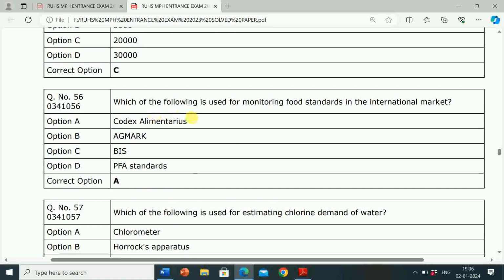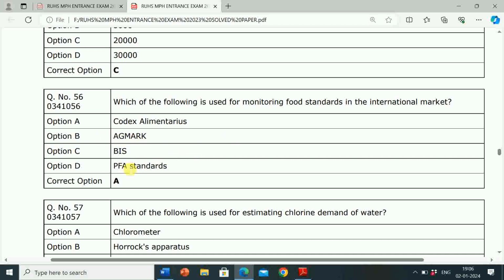Next question is, which of the following is used for monitoring food standards in the international market? Option A, Codex Alimentarius. Option B, Agmark.